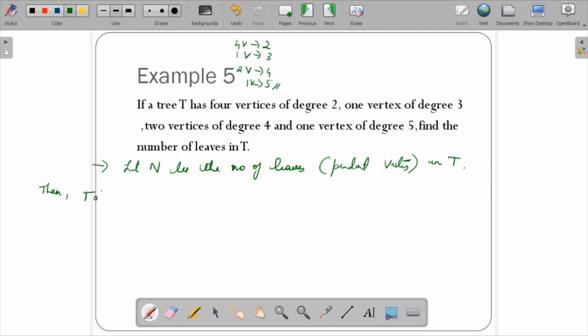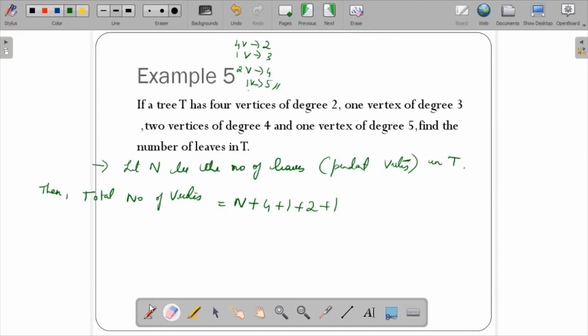The total number of vertices is equal to n plus all these vertices: 4, 1, 2, 1. So it is n plus 4 plus 1 plus 2 plus 1, that is nothing but n plus 8.